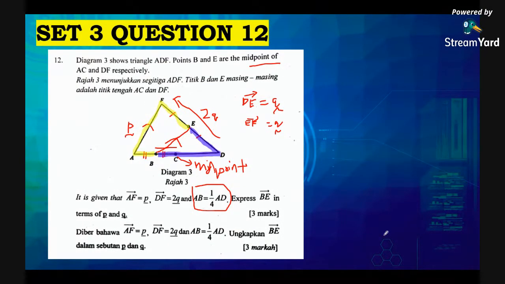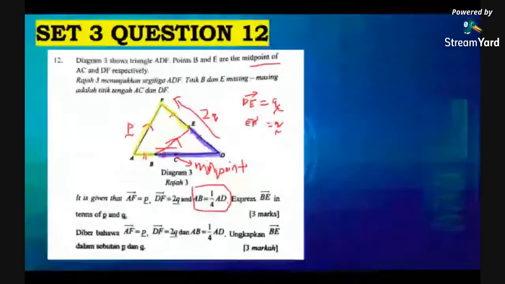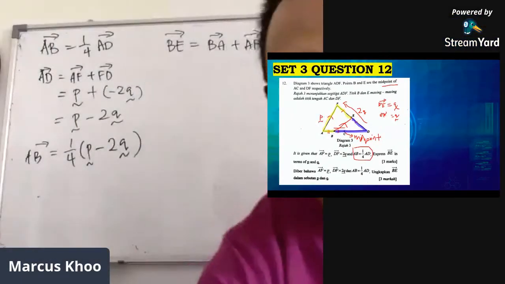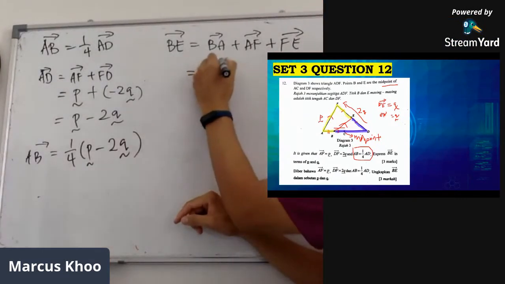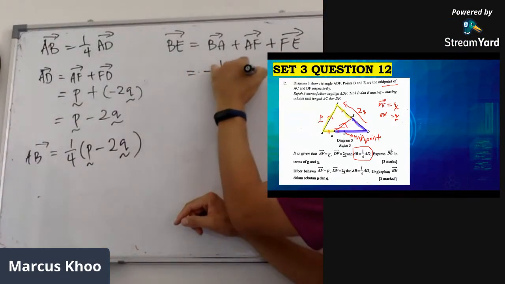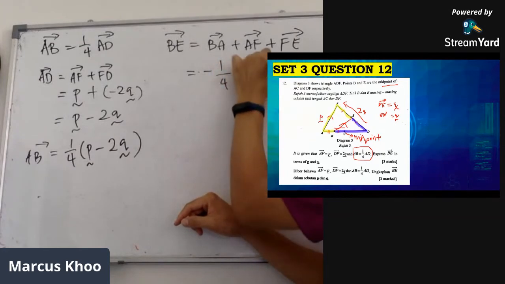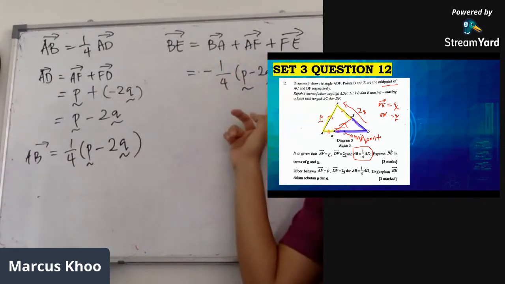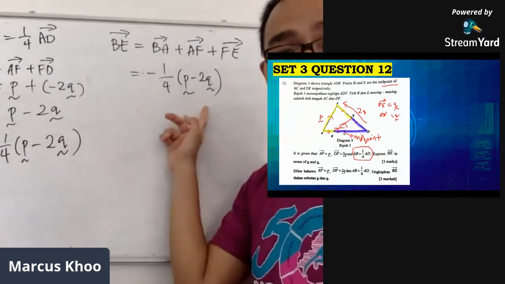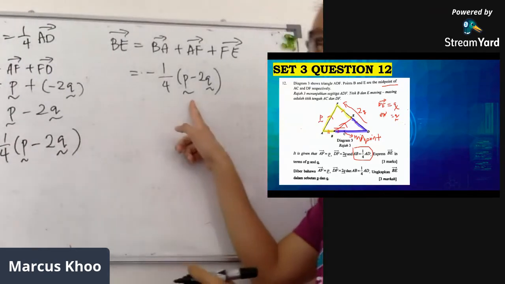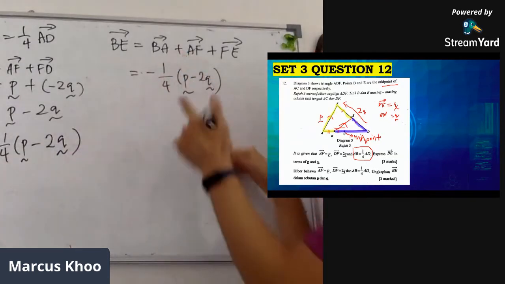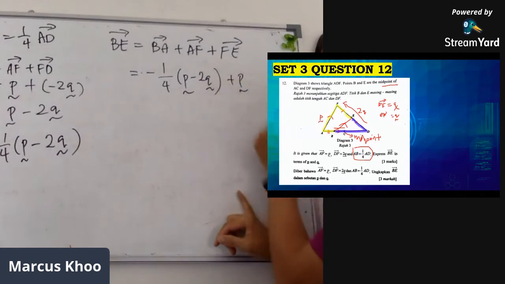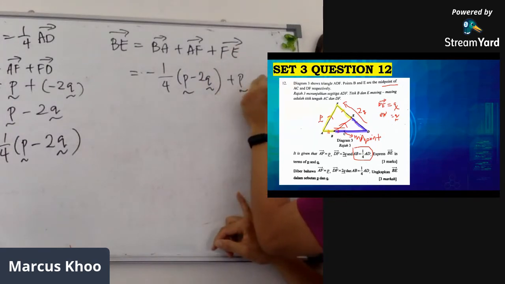Okay, and we are given that BA is actually the opposite of this. So negative 1 over 4 P minus 2Q. Okay, you change this one only, you change everything already. So don't change the sign inside this one, just change the sign in front. Okay. AF, if you already find, is actually plus P. Okay, and then FE is actually negative Q.